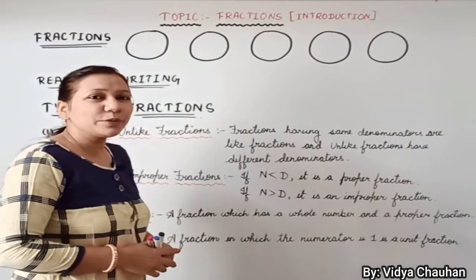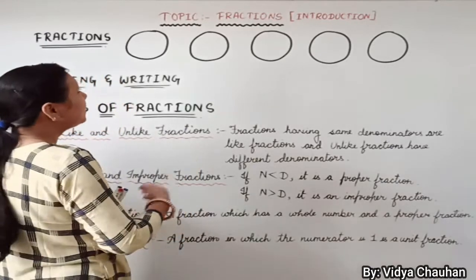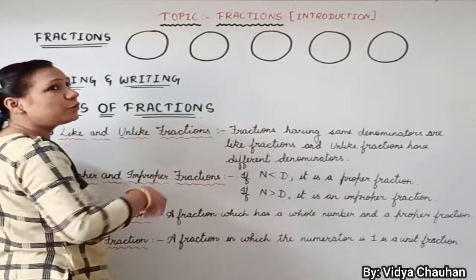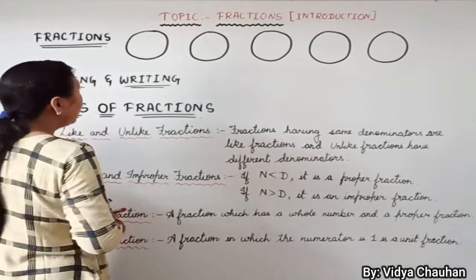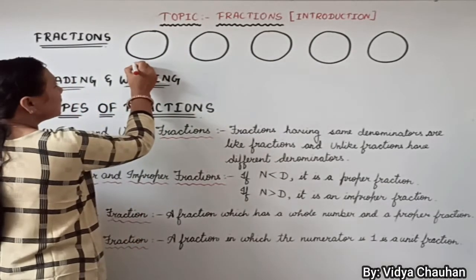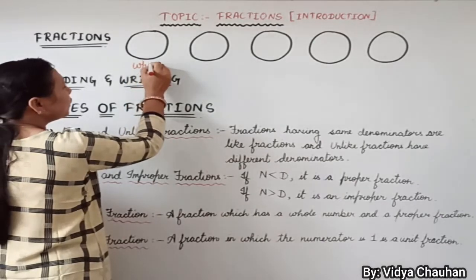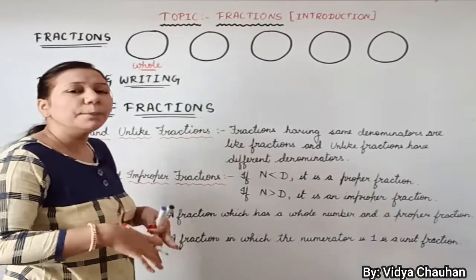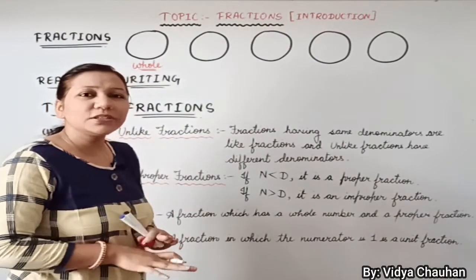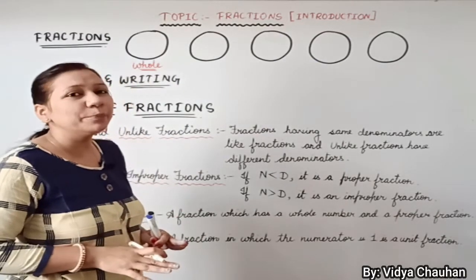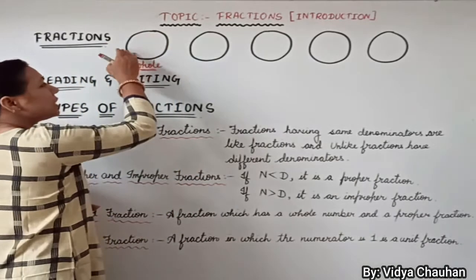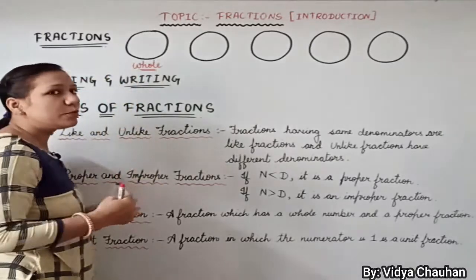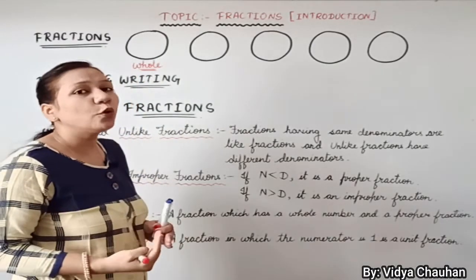So there are 5 chapatis, and if I consume all this chapati together, in that case this is also known as whole. Whole means complete, in which there is no division. In terms of mathematics, this circular shape is known as whole, something which is complete.